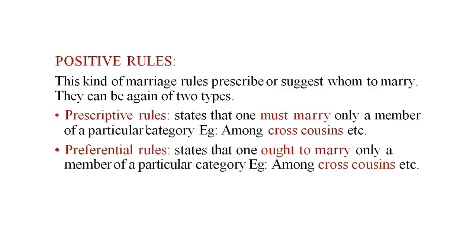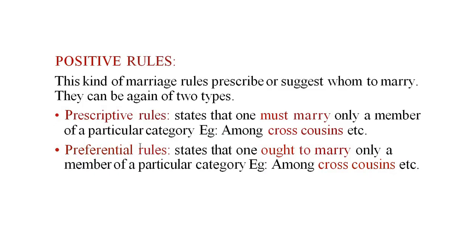Among the positive rules, there is a thing called prescriptive. It is a prescription, not a necessity. Prescriptive states that one must marry only a member of a particular category. For example, among cross cousins, there is a girl who is given a choice that she can marry among the cousins. It should be a mother's brother's son or a father's sister's son. So there is a choice given, but it is from a particular category only.